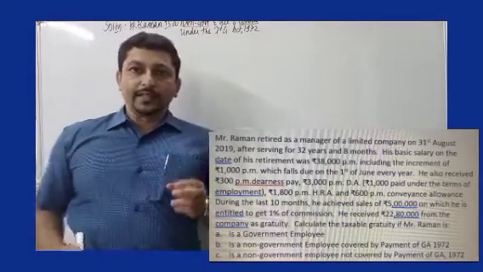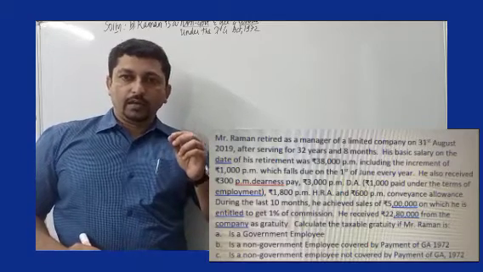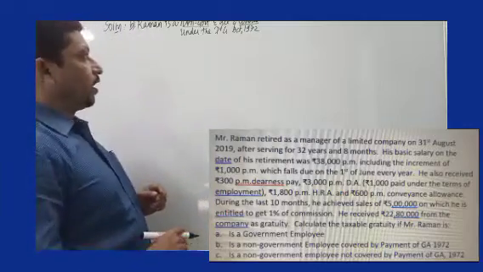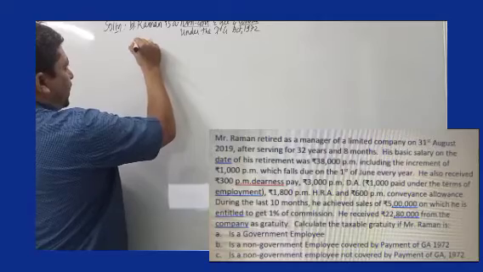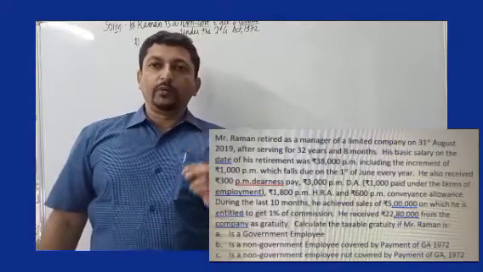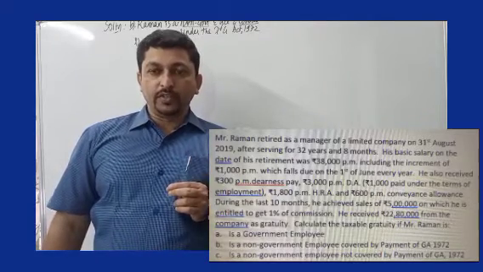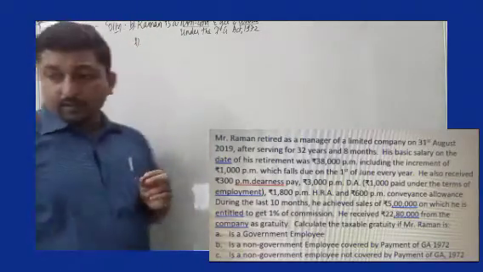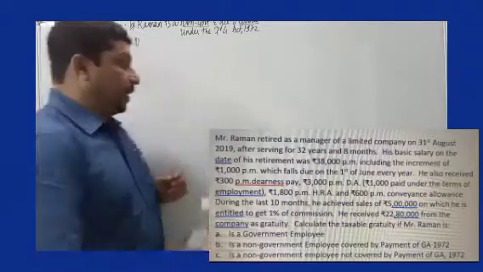There are certain things that we need to do when we are talking about an employee being a non-government employee and he is covered under Payment of Gratuity Act 1972. Some points that you need to be aware of. Covered: rule is 15 by 26th of monthly salary for every completed year of service or part thereof exceeding 6 months. Now it's given Mr. Raman has served for 32 years and 8 months.